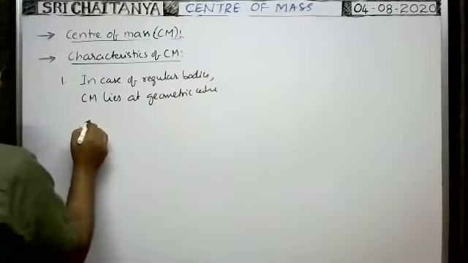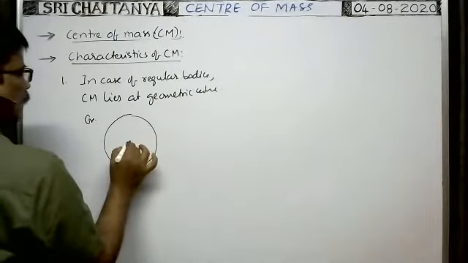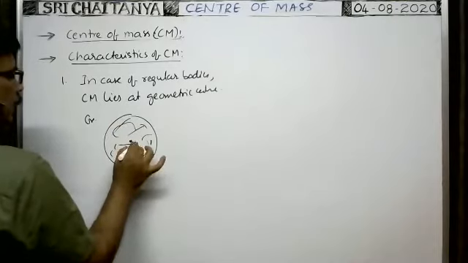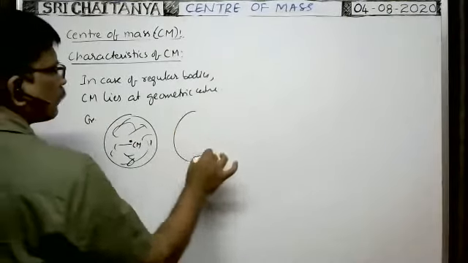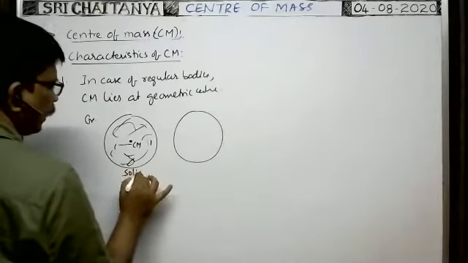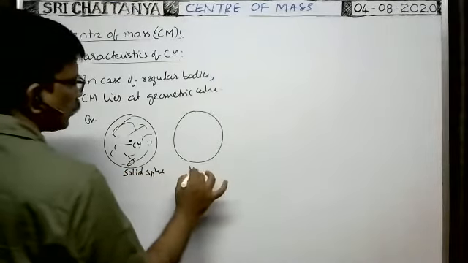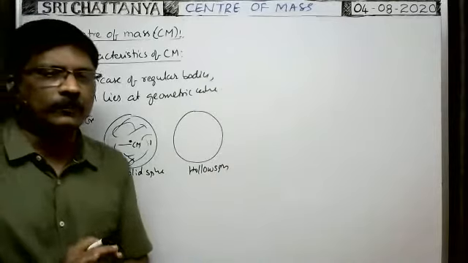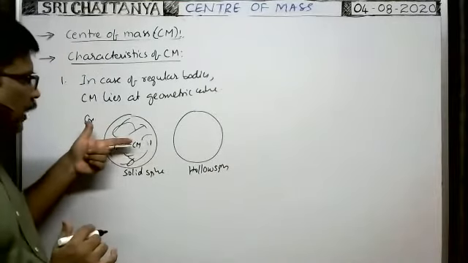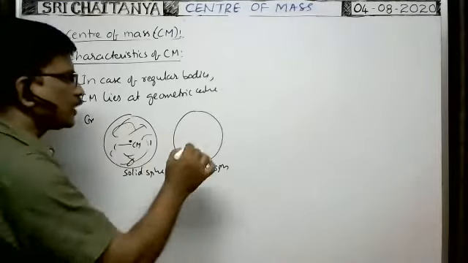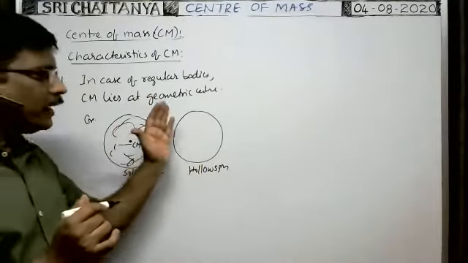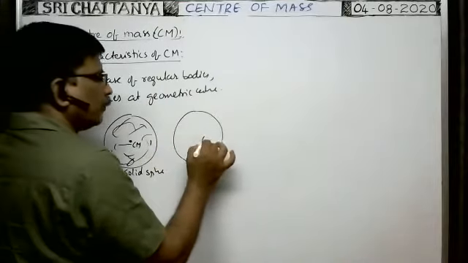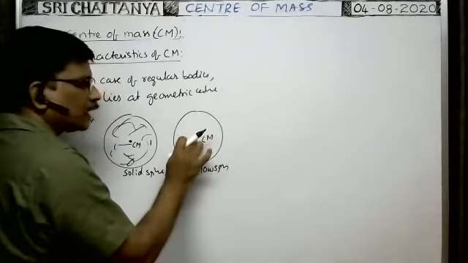If you take one example, the solid sphere, the center of mass lies exactly at the center. In case of solid sphere, the center of mass lies at the center. This is the hollow sphere. In case of hollow sphere, where does the center of mass lie? When you apply the force on the hollow sphere so that it passes through the center, then the body has translational motion. That's why in case of hollow sphere also, the center of mass lies at the center only. But in case of hollow sphere, at the position of the center of mass, is there any mass?